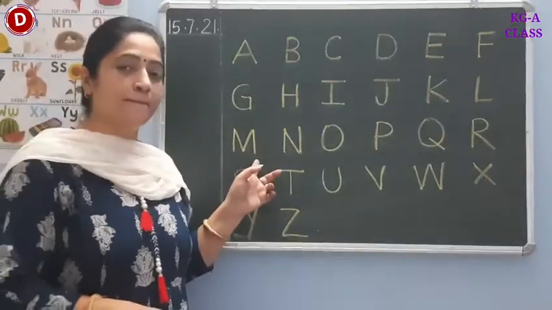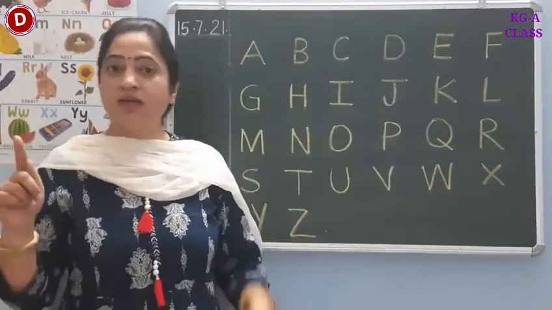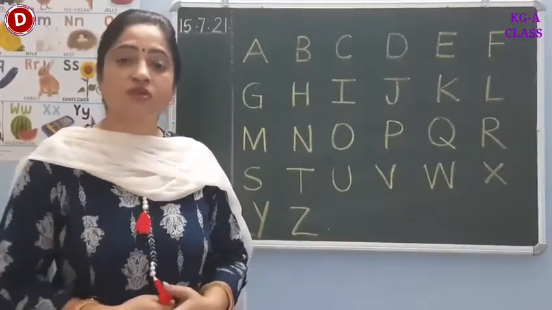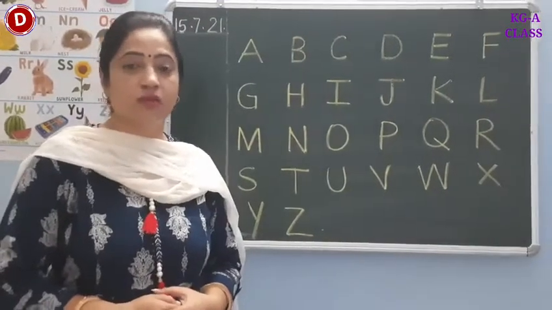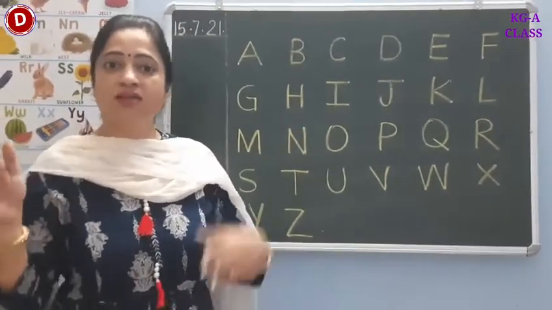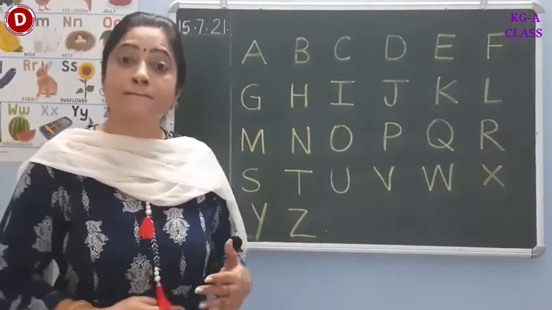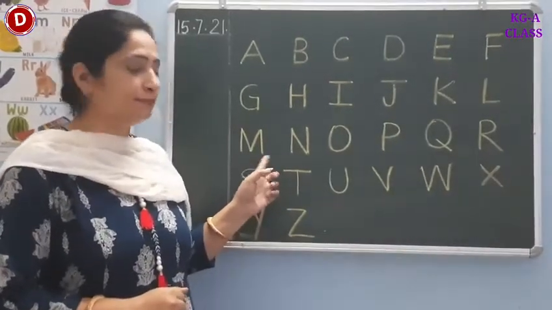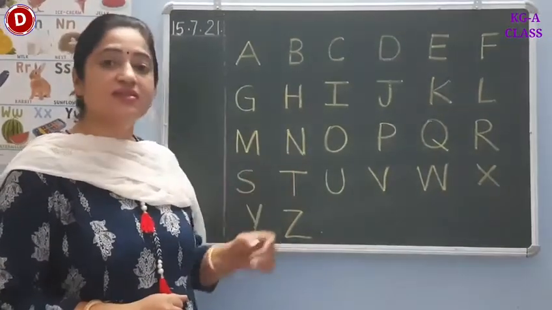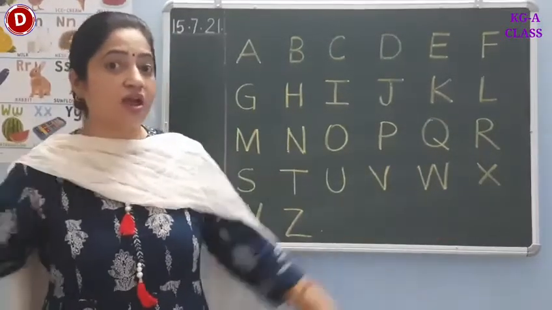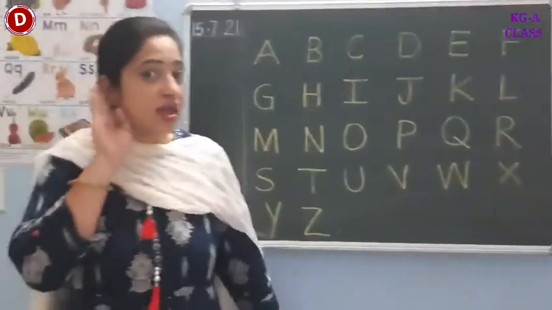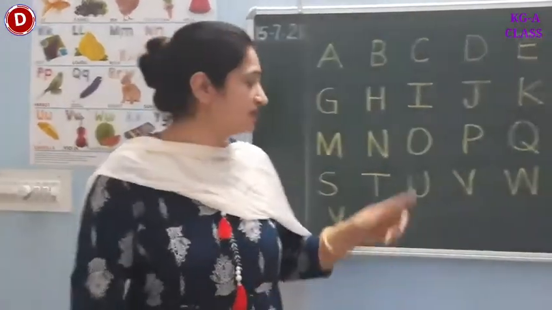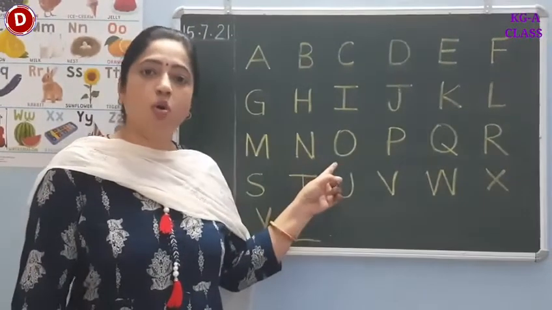Now comes M. The mom and the dad make many meals. So when we are hungry, we ask our mom and dad to make something for us, isn't it? The mom and the dad make many meals for their hungry children. So M says M. Now see N. N says N. Hear the aeroplane. Making lots of noise. N says N.